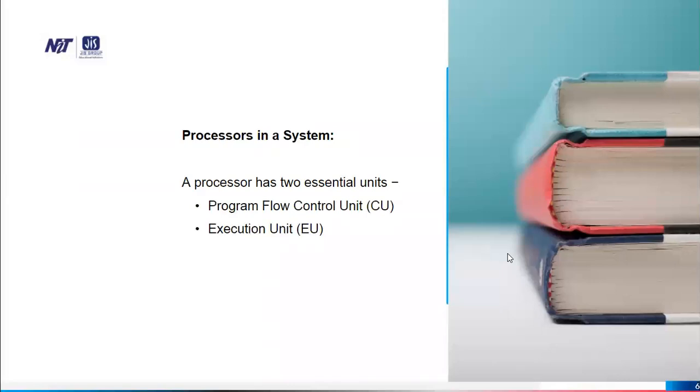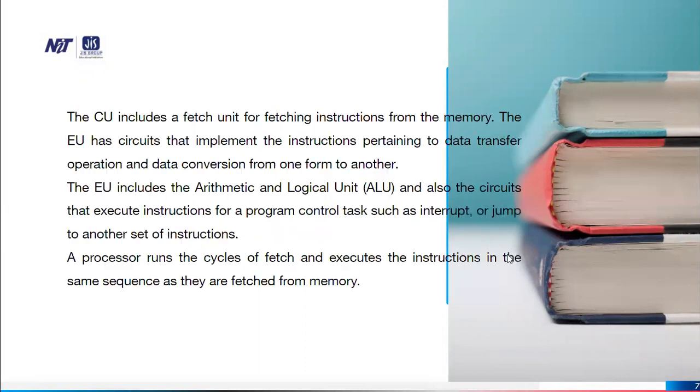Processor in a system. A processor has two essential units: program flow control unit, CU, and execution unit, EU. The CU includes a fetch unit for fetching the instruction from the memory. The EU has circuits that implement the instruction pertaining to data transfer operation and data conversion.